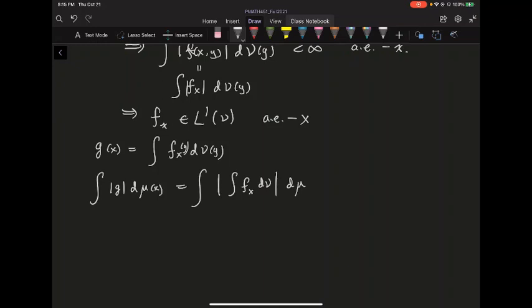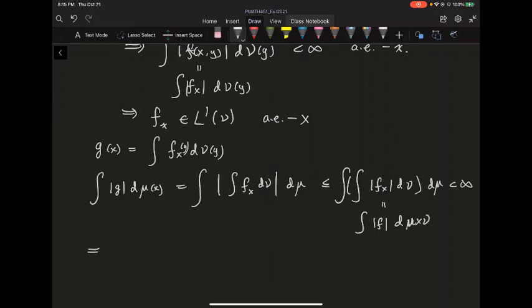We proved that the absolute value of an integral is less than or equal to the integral of the absolute value. So it's less than or equal to this double integral where you take the absolute value of f of x, integrate with respect to nu first, and then with respect to mu. But this one is less than infinity, because by the Tonelli theorem this is the integral of the absolute value of f with respect to mu cross nu.